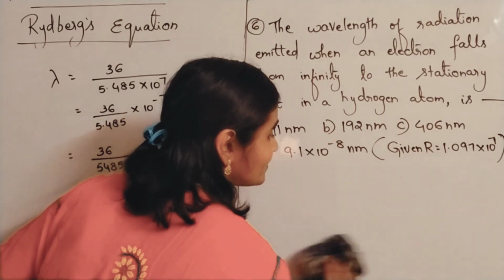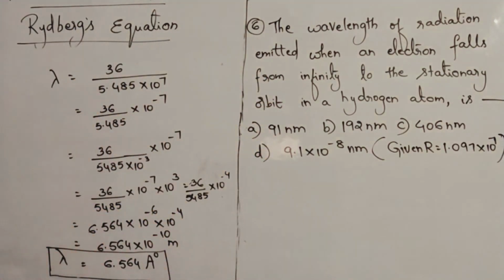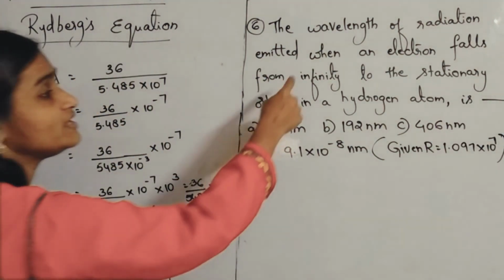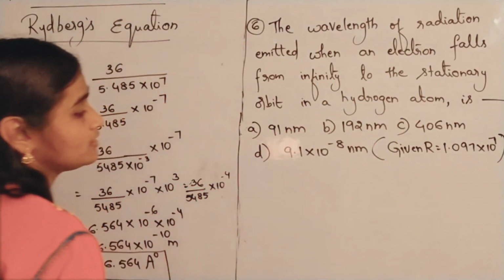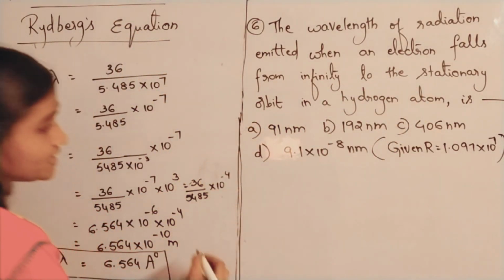So you have to find what? Here electron is jumping from where to where? From infinity to stationary orbit. Infinity means n2 is infinity.